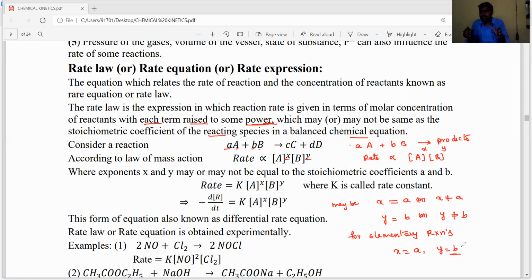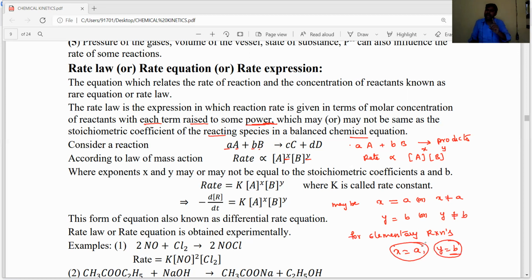In elementary reactions, how many reactant molecules are present? All reactant molecules are involved in the slow step, the transition state step, or the rate determining step. That's why X is equal to a as well as Y is equal to b.